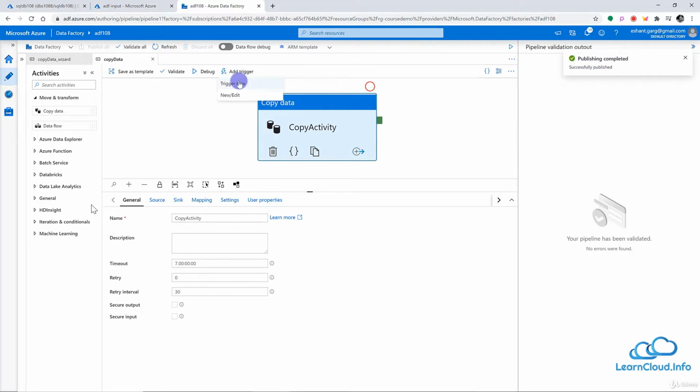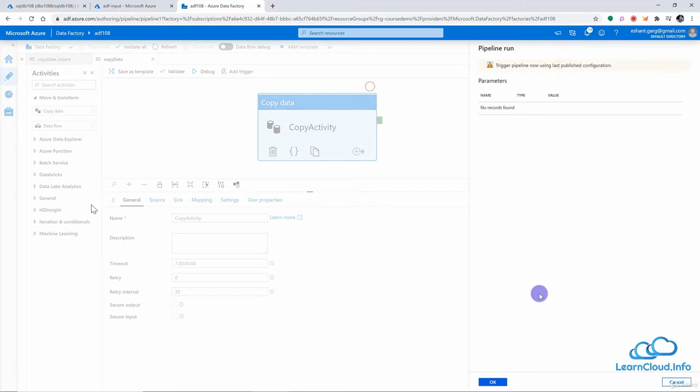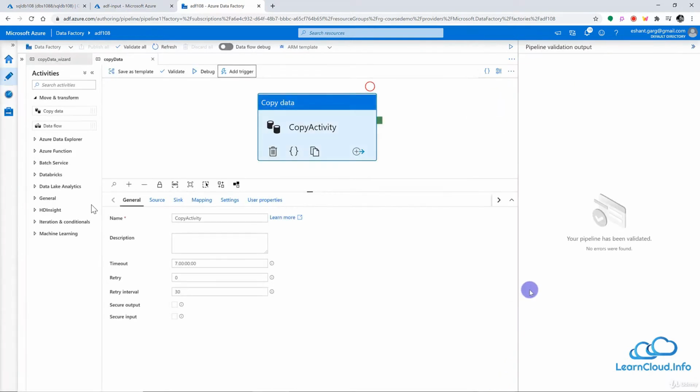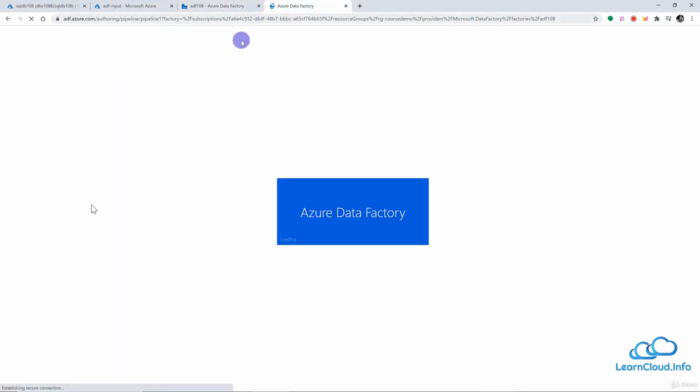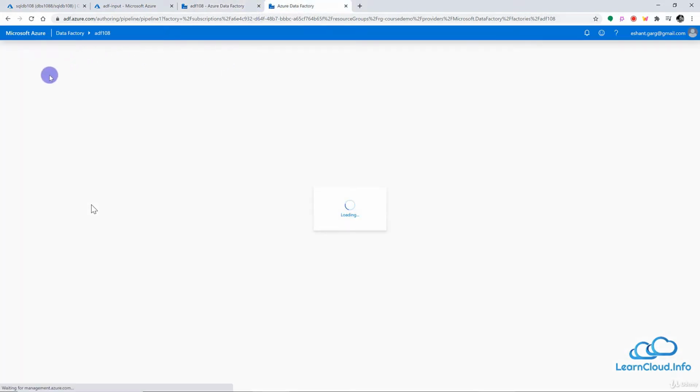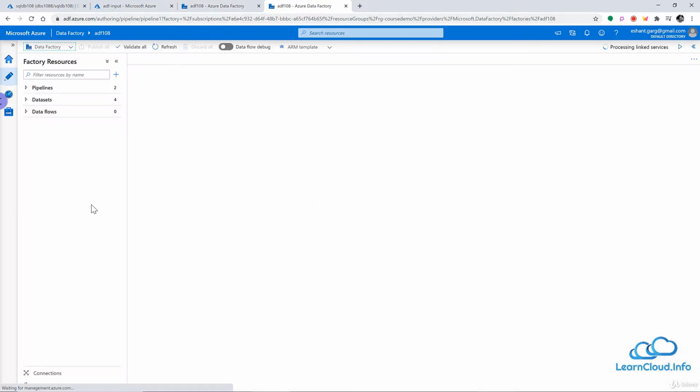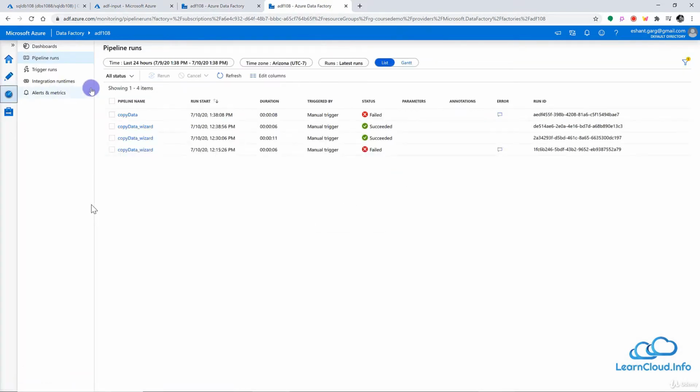And now we can go ahead and trigger this pipeline here, and we do not have any parameter. In the upcoming lessons we are going to discuss what parameters are, but right now you can just click on OK, and this should run our pipeline. And now we can actually go into the monitor tab and see how our pipeline is doing. So let me duplicate this tab and open the monitor section to look at this pipeline. So I will go into the monitor,